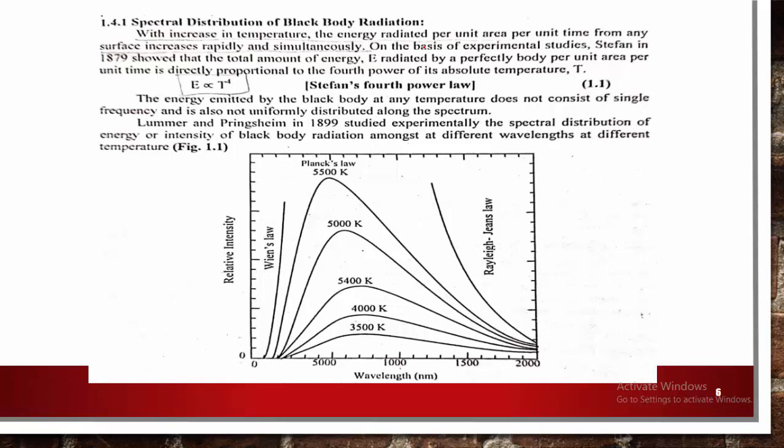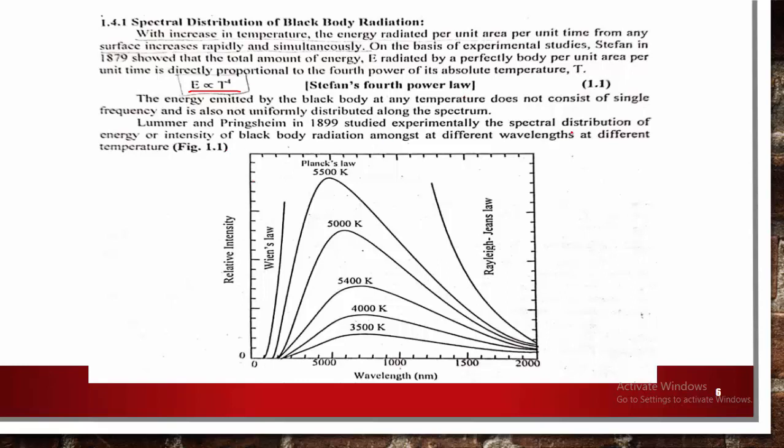Stefan in 1879 showed that the total amount of energy, that is E, radiated by a perfect black body per unit area per unit time is directly proportional to the fourth power of its absolute temperature, that is T. Here we can see E is directly proportional to T raised to 4. This is called Stefan's fourth power law.